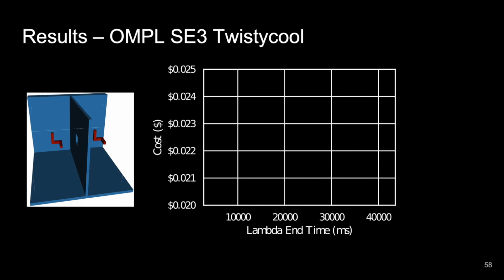This trade-off between cost and the end time of the algorithm is what we are really interested in as practitioners. We want to be able to reduce the amount of time the robot spends planning motions without paying too much extra money. We look at our first work-sharing method where we equally distribute vertices among lambdas, and we see that we do get a nice trade-off where we're able to pay 1/10 of a cent more in order to get results almost 4 times as quickly.